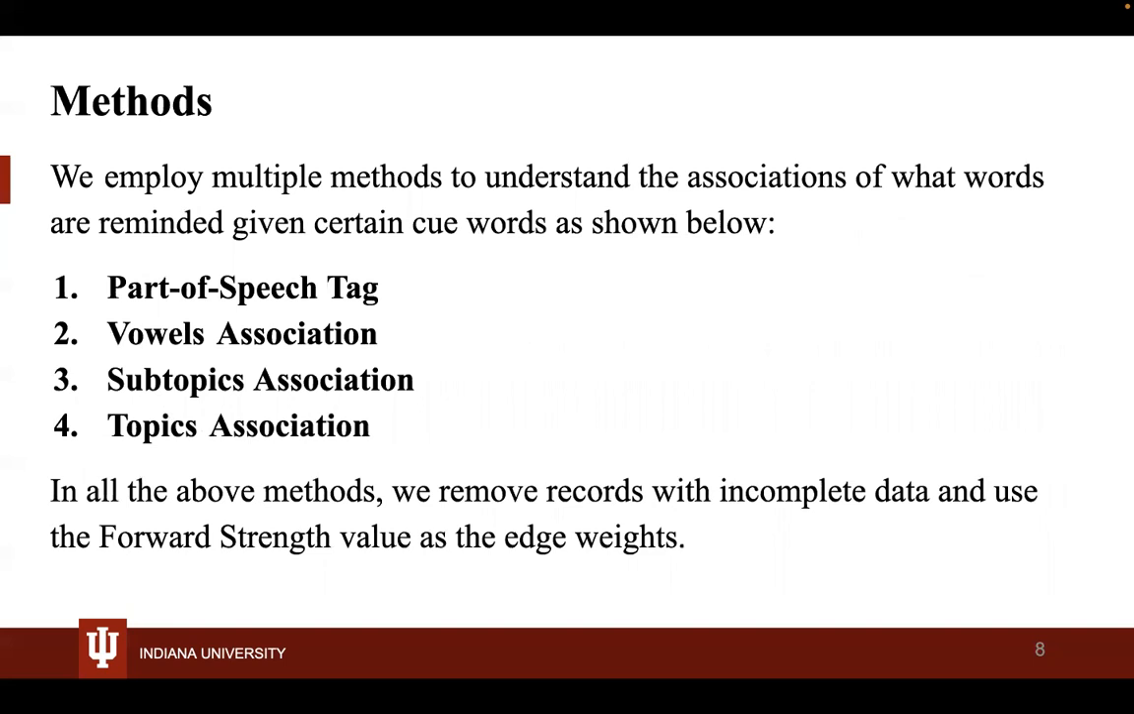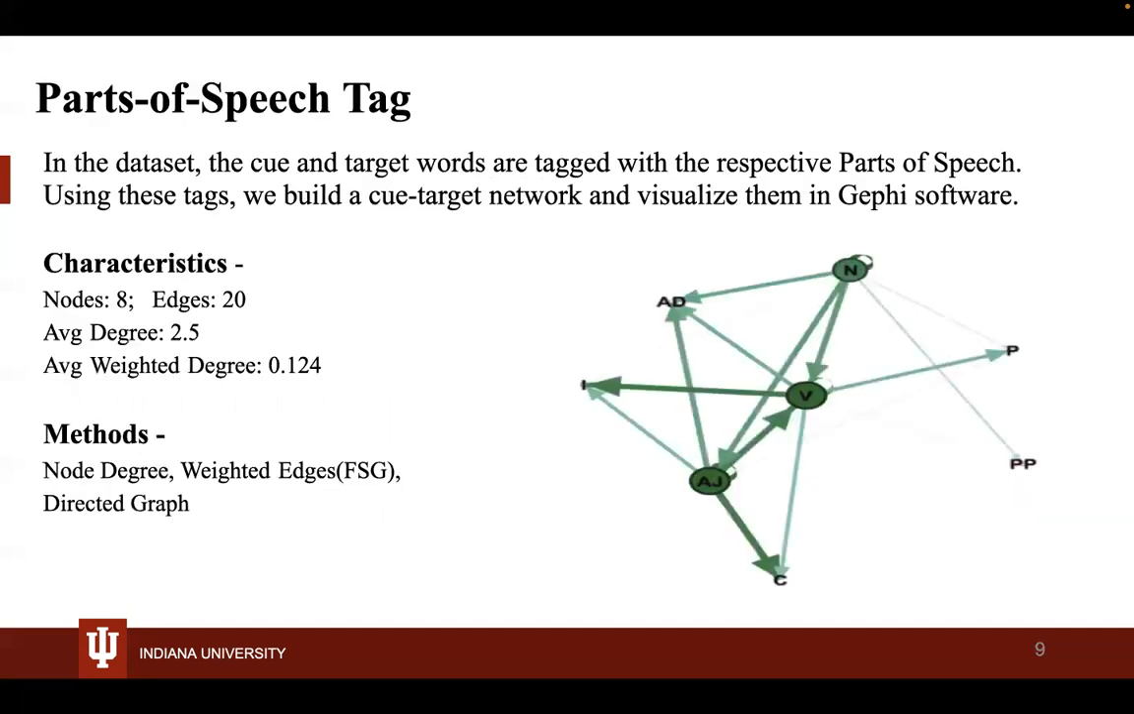Here are a few methodologies which we tried to implement on our data. The first one was part of speech tag. The second is vowels association. The third is subtopics association, and the last one is topic association. In the above methods, we removed a few records which were incomplete or had null values, and we used the forward strength mean value as the weight of the edges.